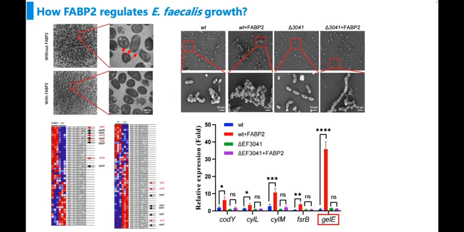This transporter system includes a key component of the Opp-ABCDF oligopeptide transport systems and the Sec secretion complex, which mediates protein secretion. In addition, the gelE gene, critical for biofilm formation, microbial interactions, and signaling, was also affected. Together, these results indicate that FABP2 acts as a host-derived pheromone-like molecule that activates quorum-sensing pathways in Enterococcus faecalis, thereby promoting its proliferation.